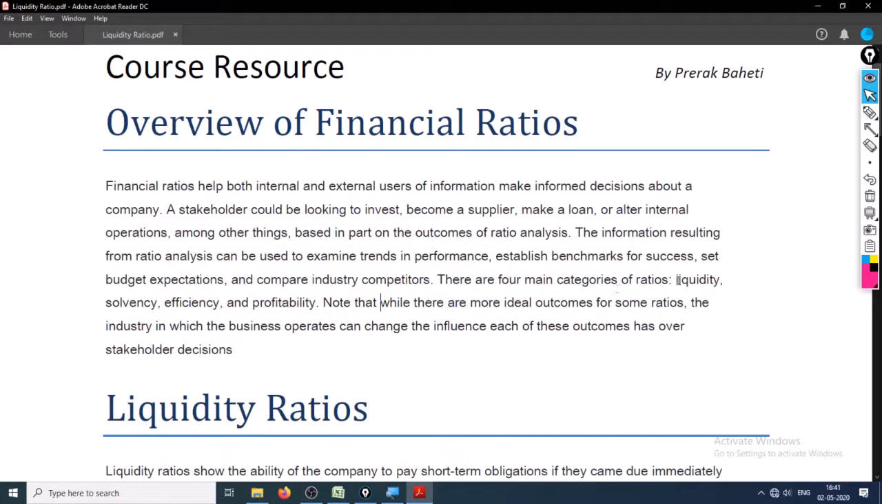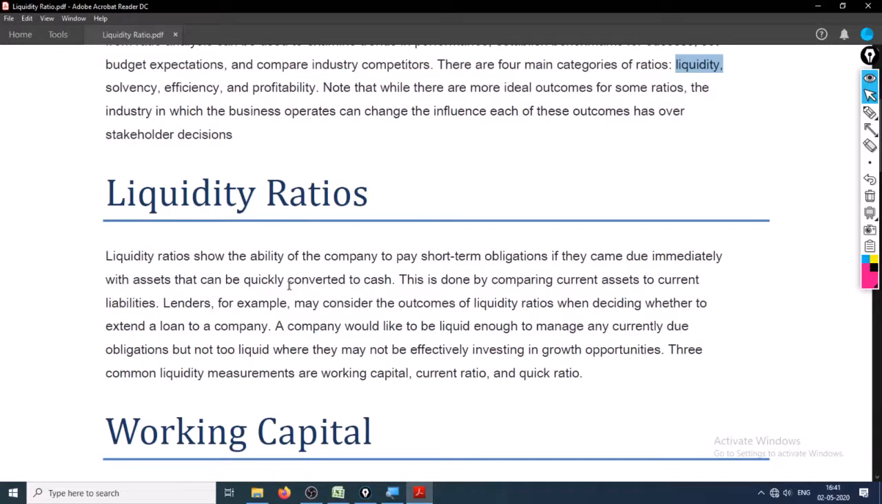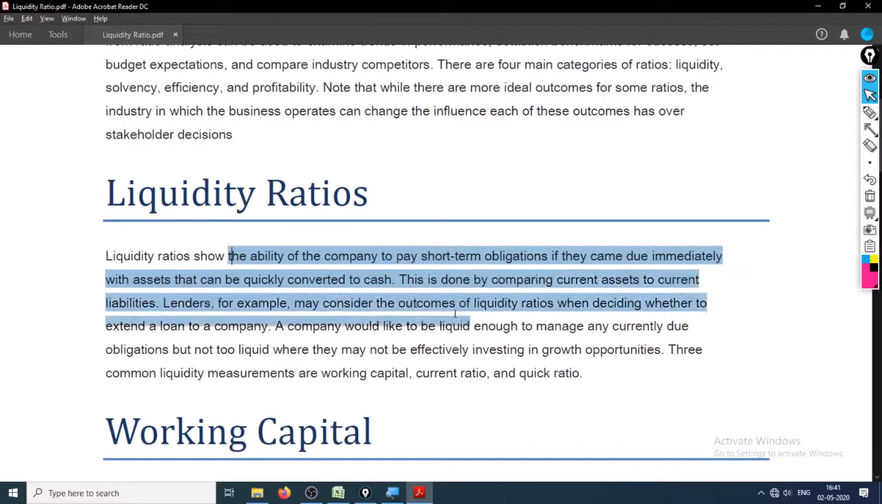There are four main categories of financial ratios: liquidity, solvency, efficiency, and profitability. Liquidity, solvency, efficiency, and profitability. Let's check out the liquidity ratio first. Liquidity ratios show the ability of the company to pay short-term obligations.